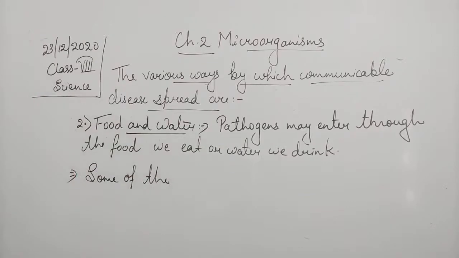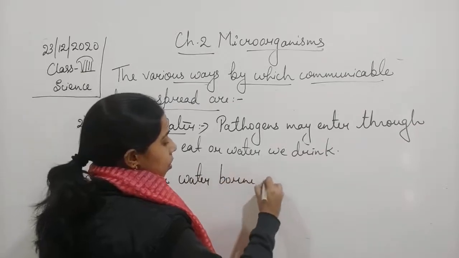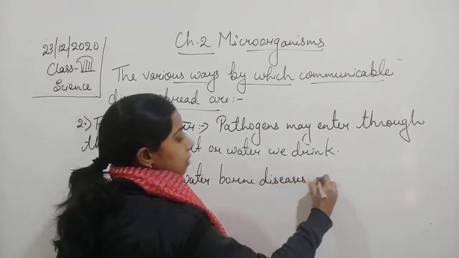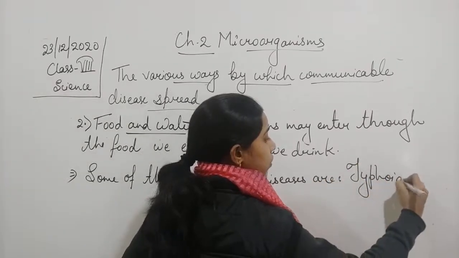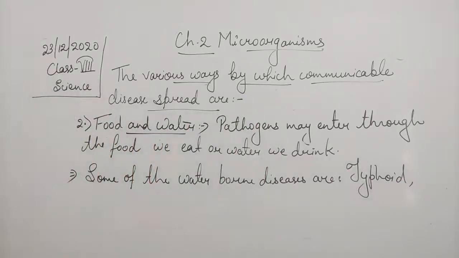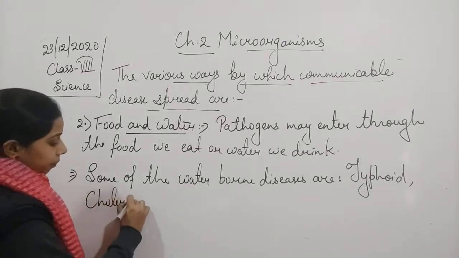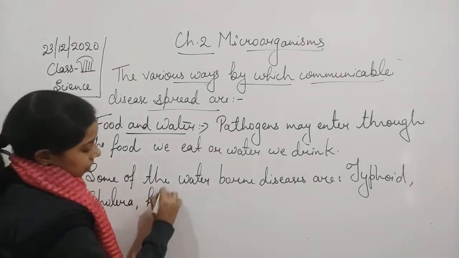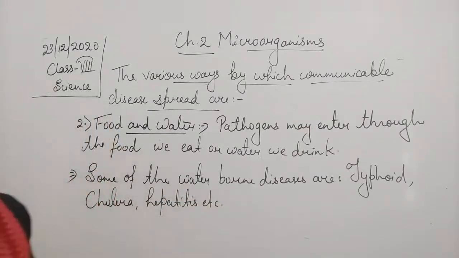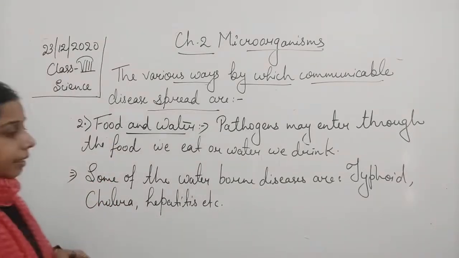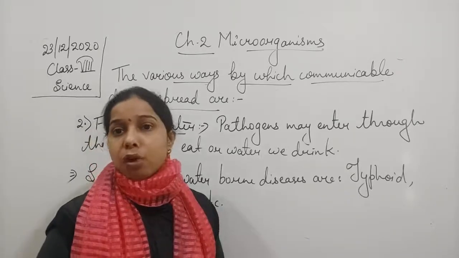Some of the waterborne diseases are typhoid, cholera, diarrhea, hepatitis. So we can say that these are the waterborne diseases. So taking contaminated food and water will also cause disease.